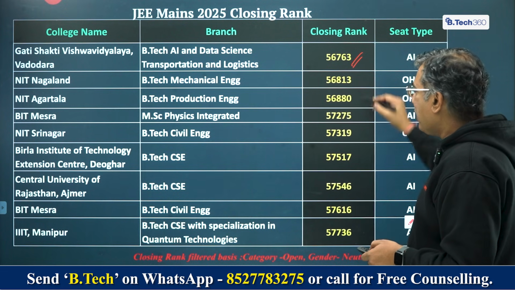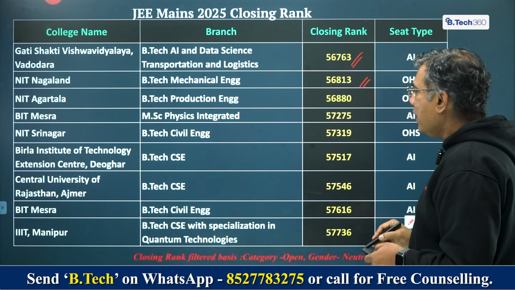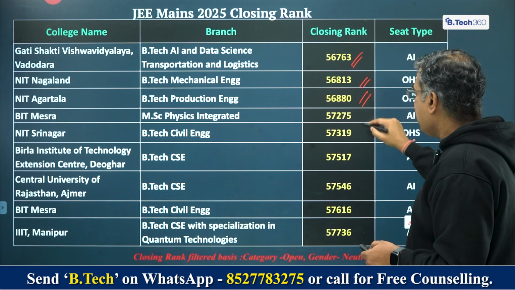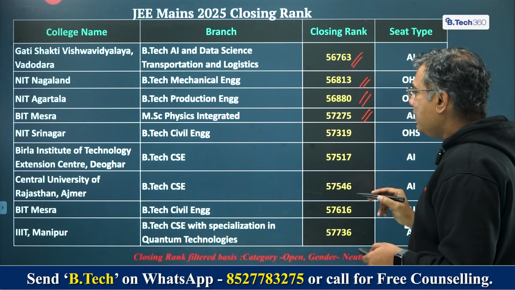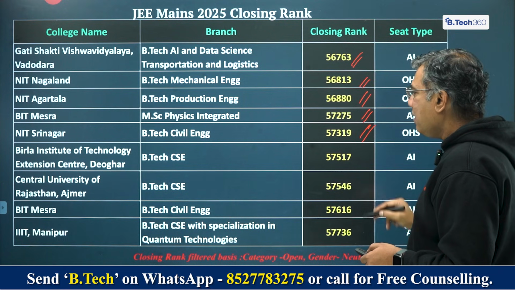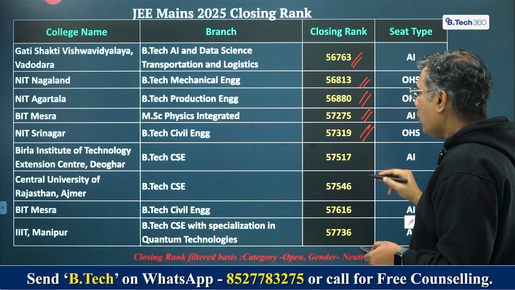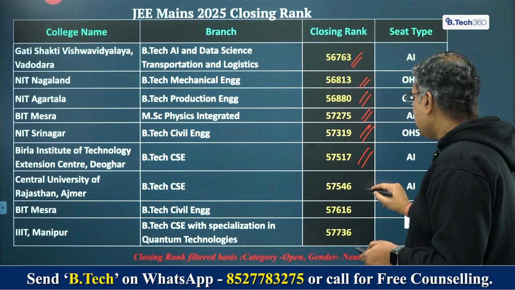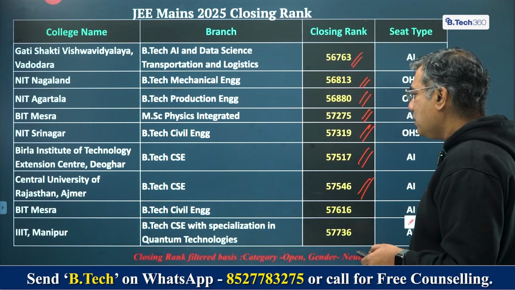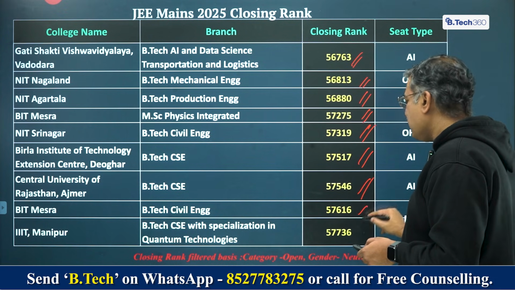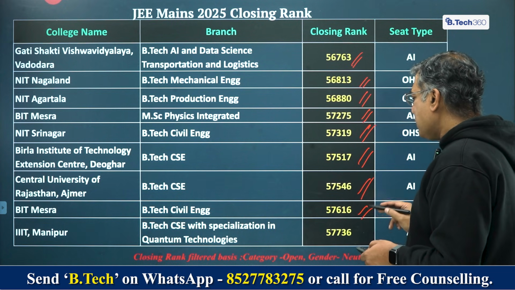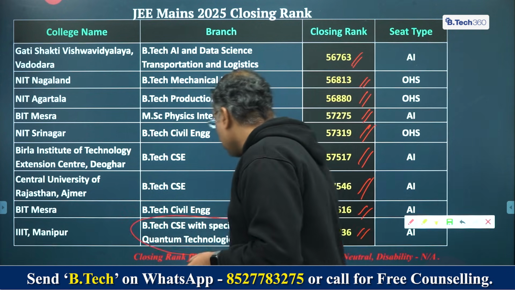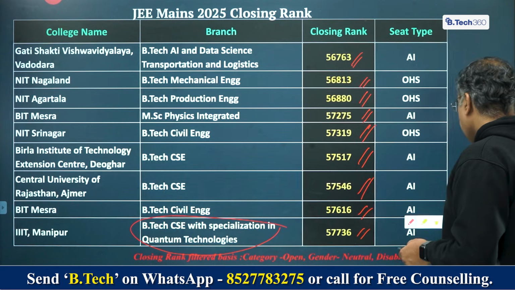NIT Nagaland BTech Mechanical 56,813, NIT Agartala BTech Production Engineering 56,880, BITS Mesra MSc Physics Integrated 57,275, NIT Srinagar BTech Civil Engineering 57,319, BITS Deoghar BTech CSE 57,517, Central University Rajasthan BTech CSE 57,546, BITS Mesra BTech Civil Engineering 57,616, IIIT Manipur BTech CSE with specialization in quantum technologies. This is a very good program, right? But very good program, you must look at it very carefully.